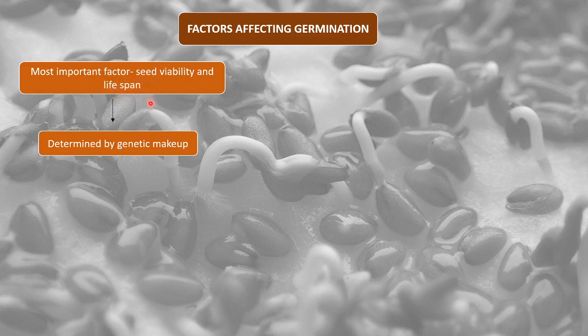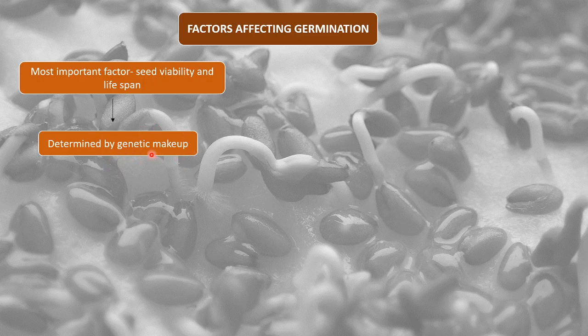These are important factors, and they are basically determined by genetic makeup. Not every type of plant is going to have the same seed viability and lifespan, because this totally depends upon its genetic makeup, how the plant is made, and which species it belongs to.